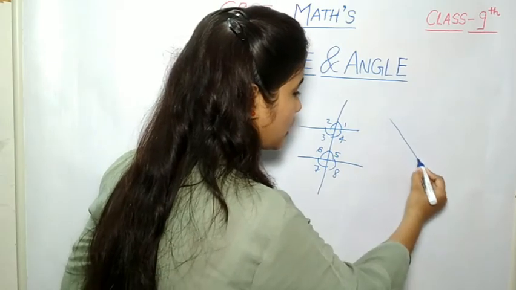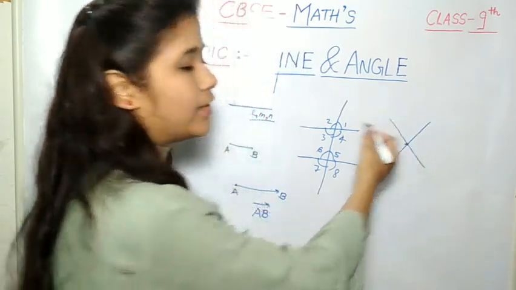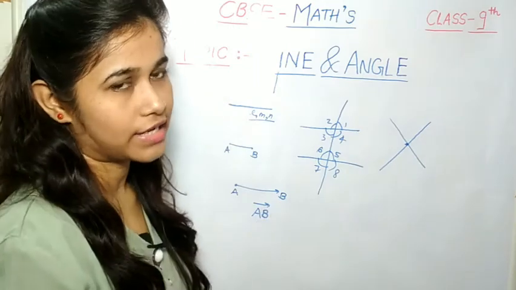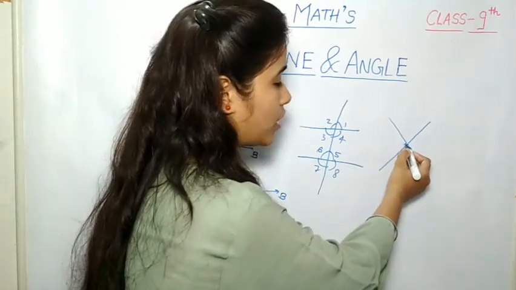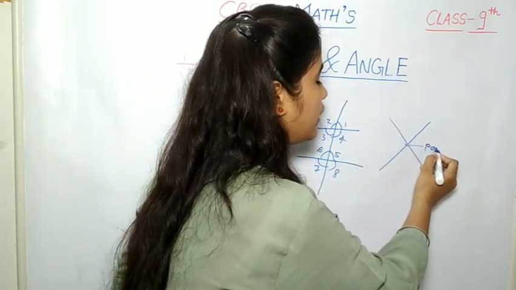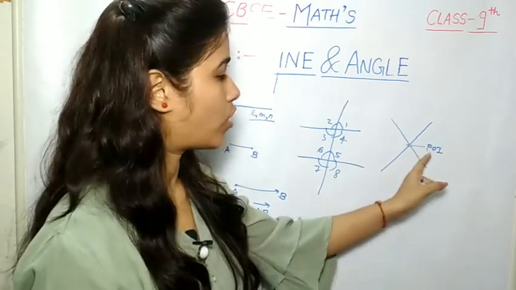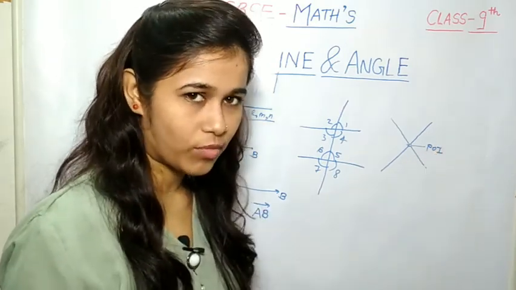Now let us discuss intersecting lines. When two distinct lines intersect each other at a common point, these two lines are said to be intersecting lines. The point where these two lines intersect is called the point of intersection, and it is represented by POI. Got my point?